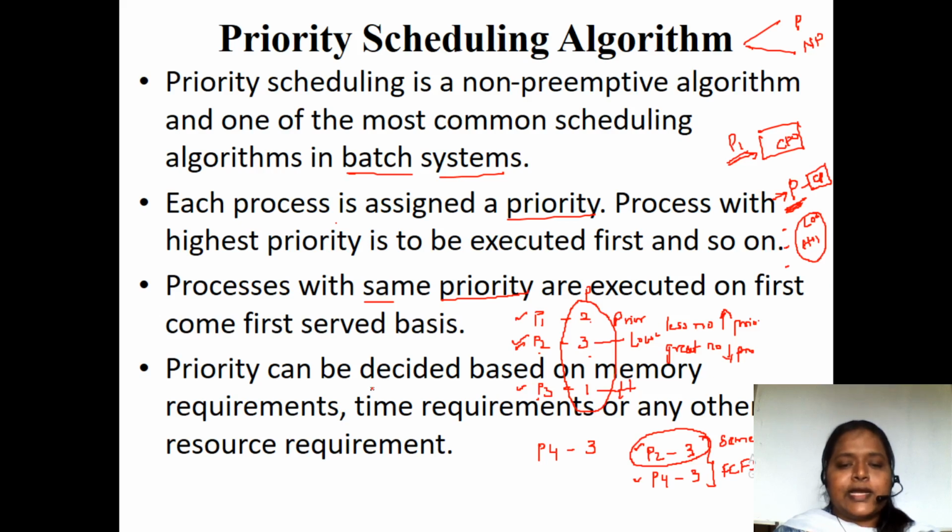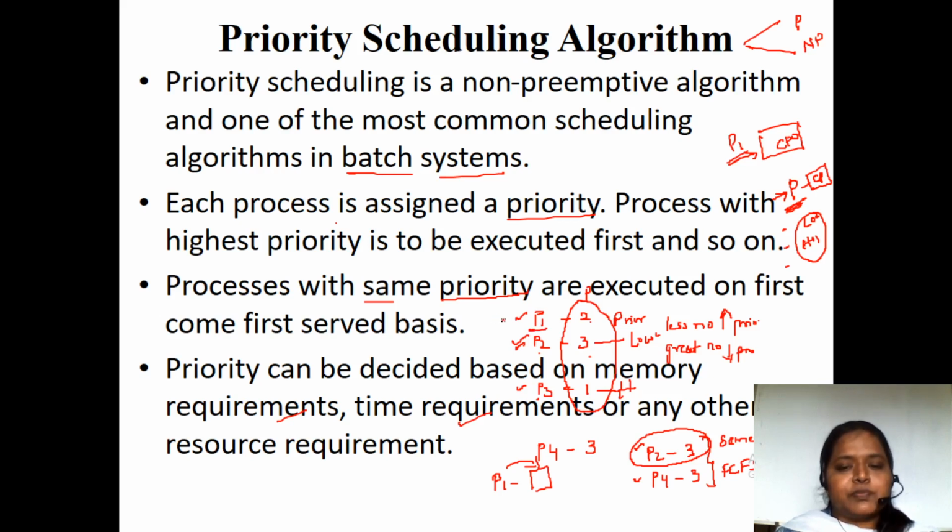So priority can be decided based on the memory requirements. Suppose P1 process is going to occupy less memory, so it is going to be given the highest or the lowest priority. So based on the memory requirements, based on the time requirements, for each and every process, as we have seen in the previous example, we are going to have the burst times. Burst time is nothing but the time required for a process to complete its whole task.